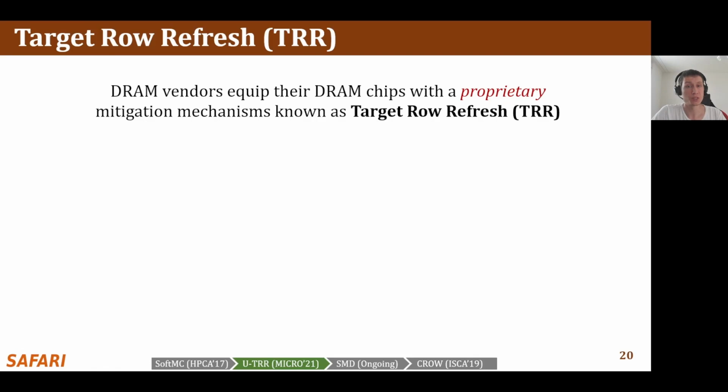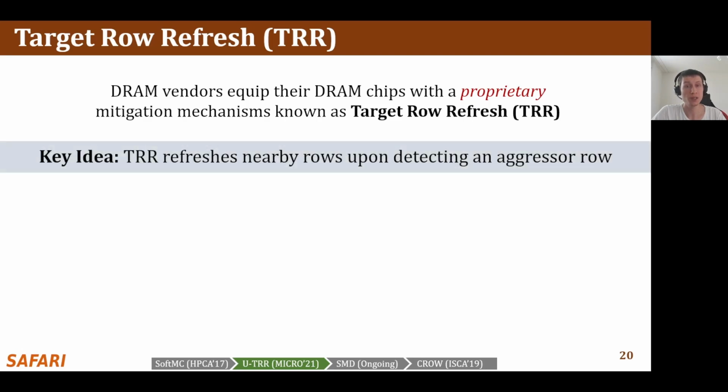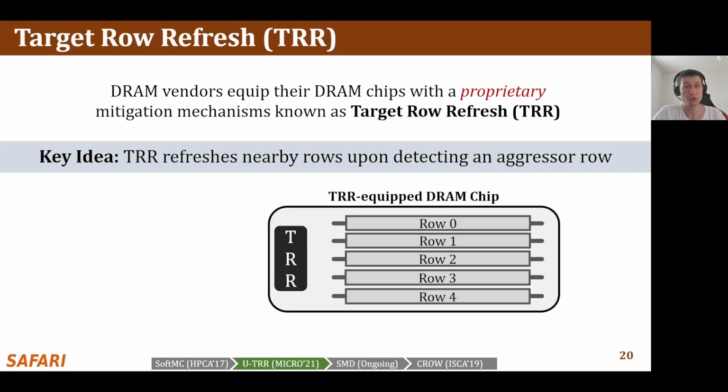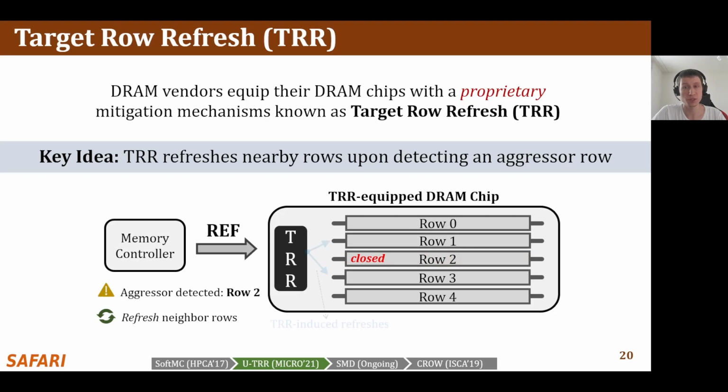To protect their DRAM chips against RowHammer, DRAM vendors currently implement proprietary RowHammer mitigation mechanisms typically called target row refresh, or TRR. The key idea of TRR is to refresh nearby rows upon detecting an aggressor row. We demonstrate how TRR operates at a high level. The TRR mechanism detects an aggressor row as a result of repeatedly activating and precharging the same row. To protect the neighbor victim rows from experiencing RowHammer bit flips, TRR refreshes the victim rows by performing TRR-induced refresh operations. TRR refreshes victim rows by piggybacking TRR-induced refreshes to the refresh commands that the memory controller periodically issues.